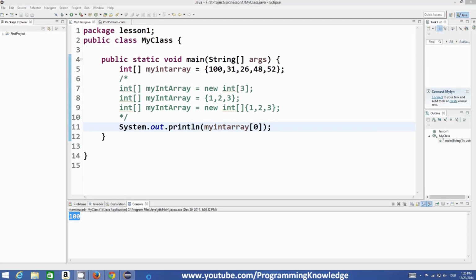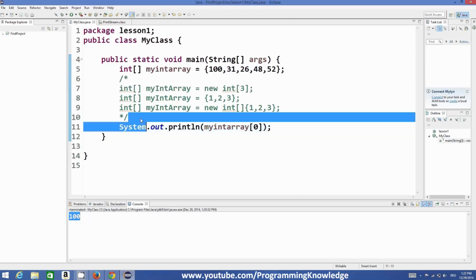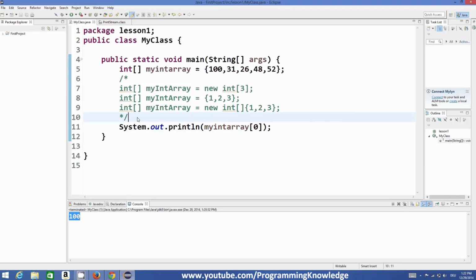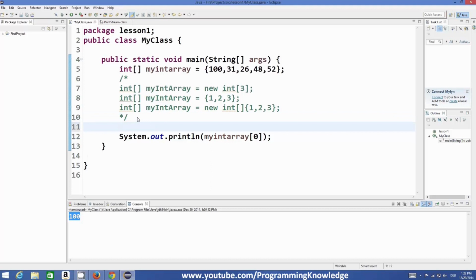If you want to print all the values in the array, I have shown you how to use loops, and using, for example, a while loop, you can print all the values in the array like this. We want to print the value of all the elements on the basis of their position.